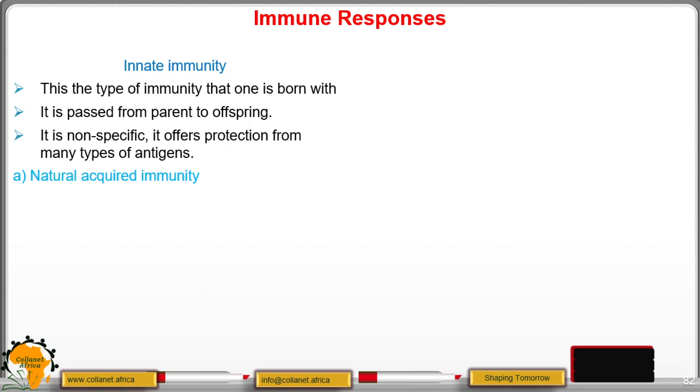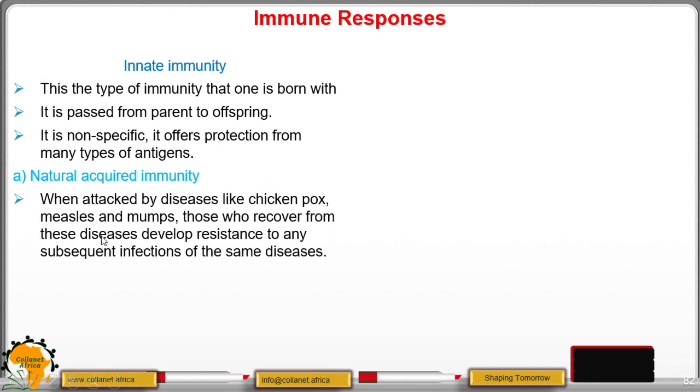Having looked at innate immunity, let us look at what we call natural acquired immunity, which is under innate immunity. When attacked by diseases like chickenpox, measles, and mumps, those who recover from these diseases develop resistance to any subsequent infections of the same diseases.